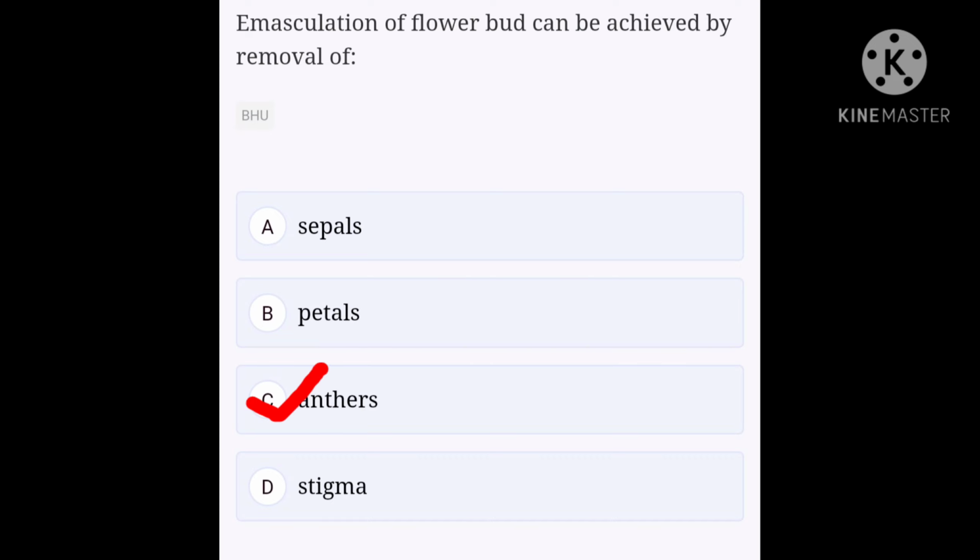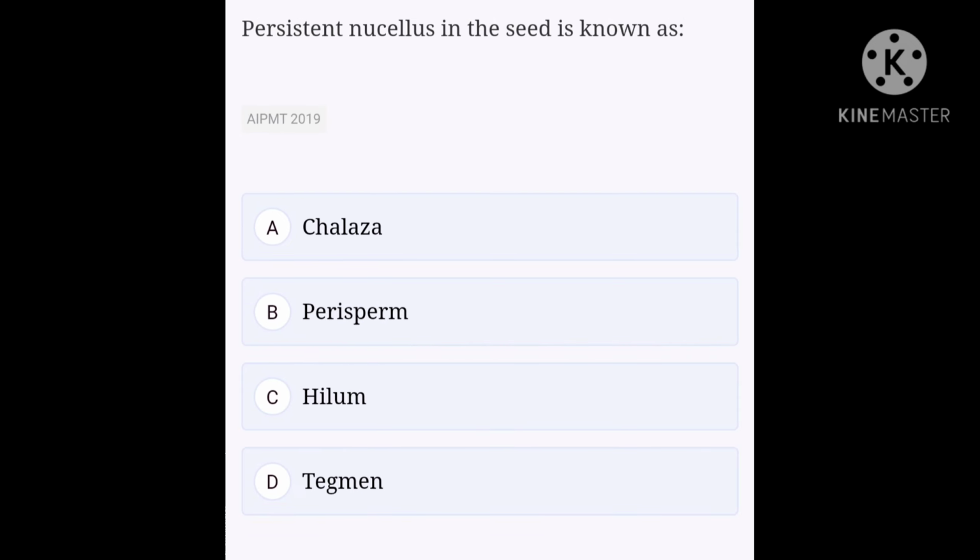Okay, let's see our next question. Persistent nucellus in the seed is known as: option A, chalaza; option B, perisperm; option C, hilum; option D, tegmen. Persistent nucellus is called perisperm. Examples are black pepper and beet. Perisperm is a layer of nutritive tissue in the seed of certain flowering plants that is derived from the nucellus and surrounds the embryo. So the correct answer is option B, perisperm.